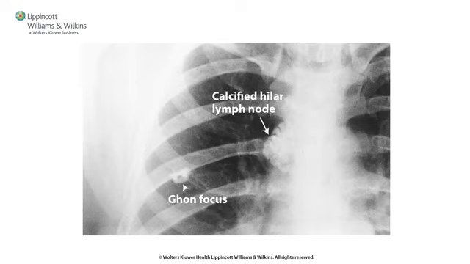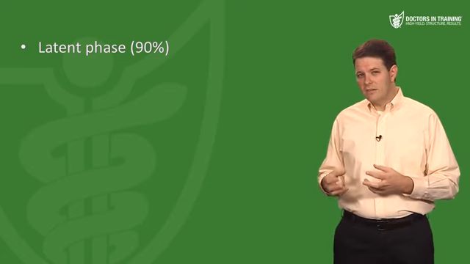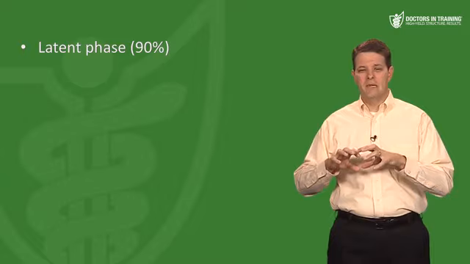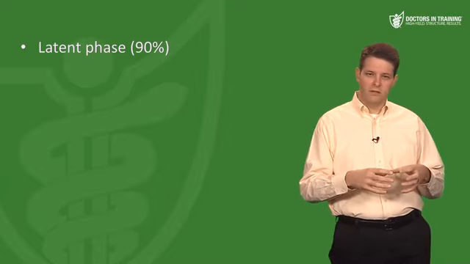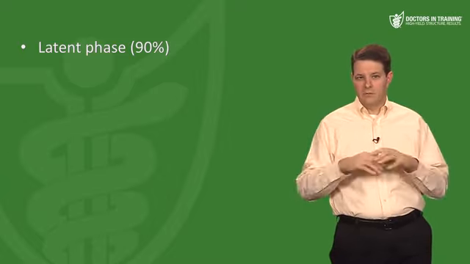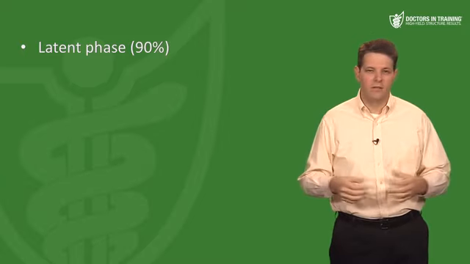Now there are two possible outcomes of a primary TB infection. In about 90% of cases, the immune system fights the TB to a draw, basically, so that further bacterial replication is halted, and the infection goes into a latent phase. So the bacteria are still there, just hanging out in the lymph nodes, and they're not really replicating. They're just biding their time, waiting for more favorable conditions.